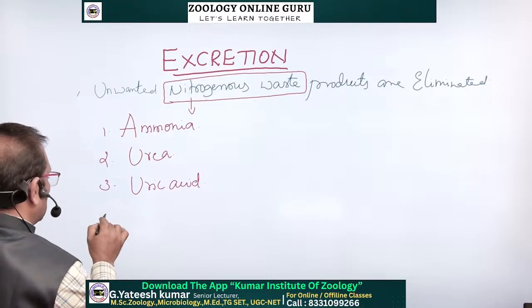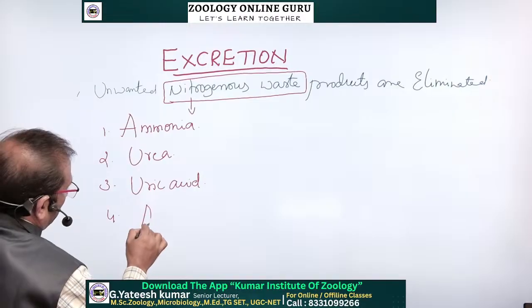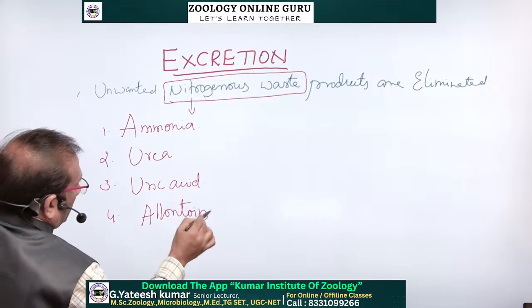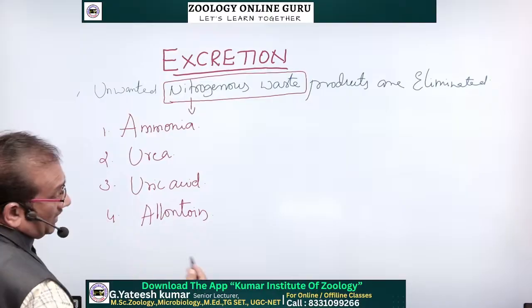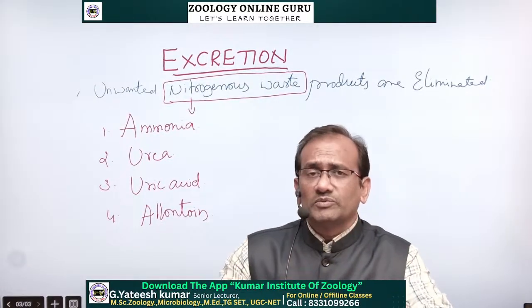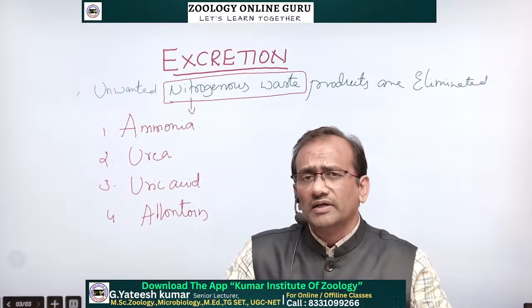Some organisms convert uric acid into allantoin, and some may excrete guanine. These are some of the nitrogenous waste products created in our body.